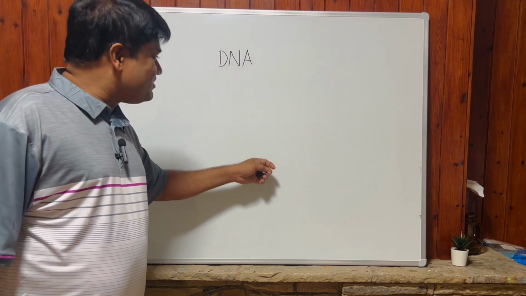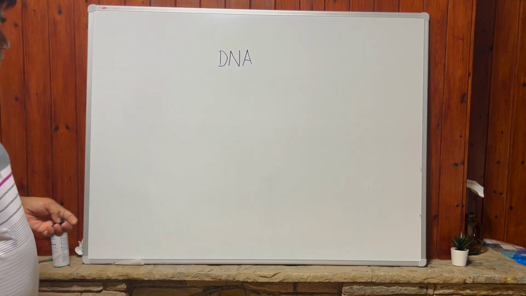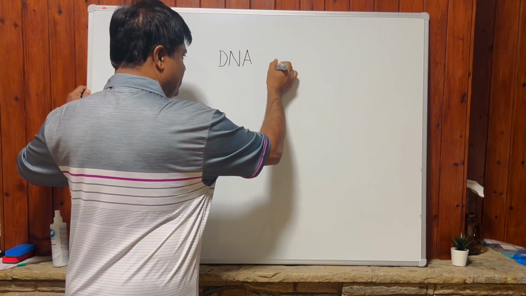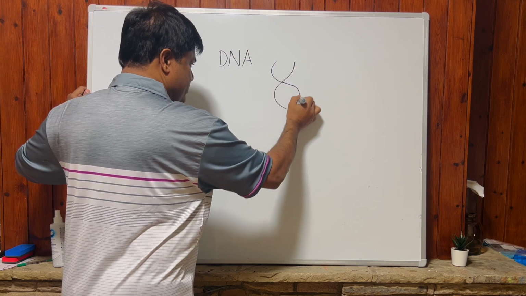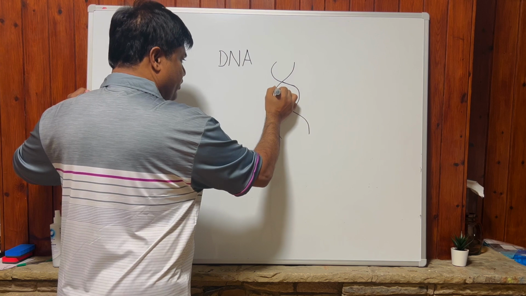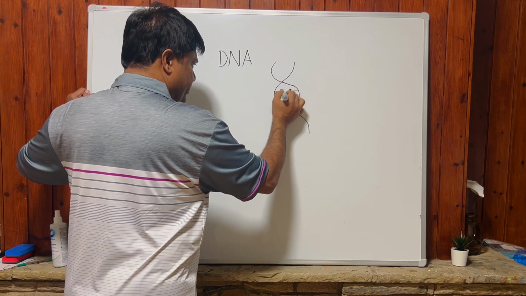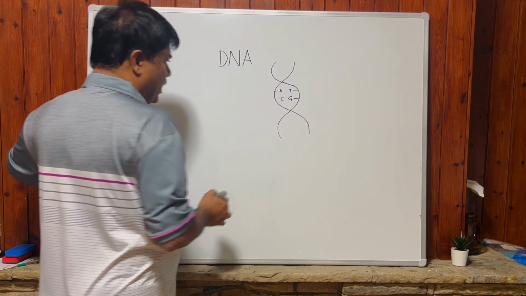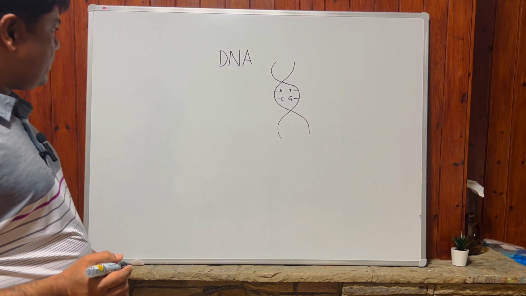I'm not teaching biology, but I'm showing you the presence of hydrogen bonds in DNA. DNA has nitrogen bases: A, T, C, G, adenine, thymine, cytosine, guanine.